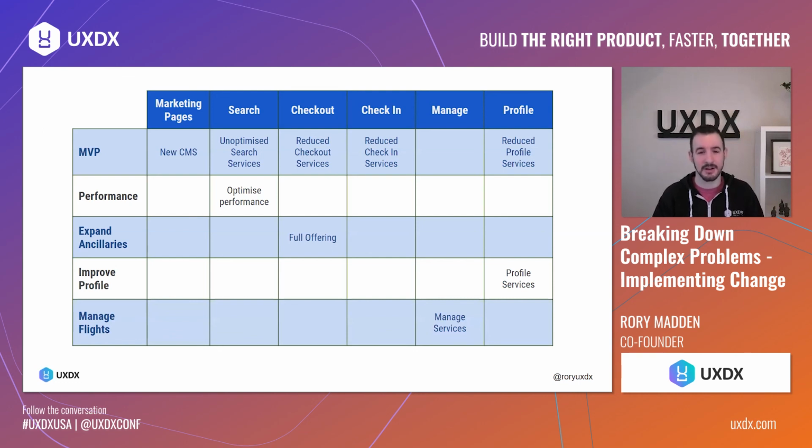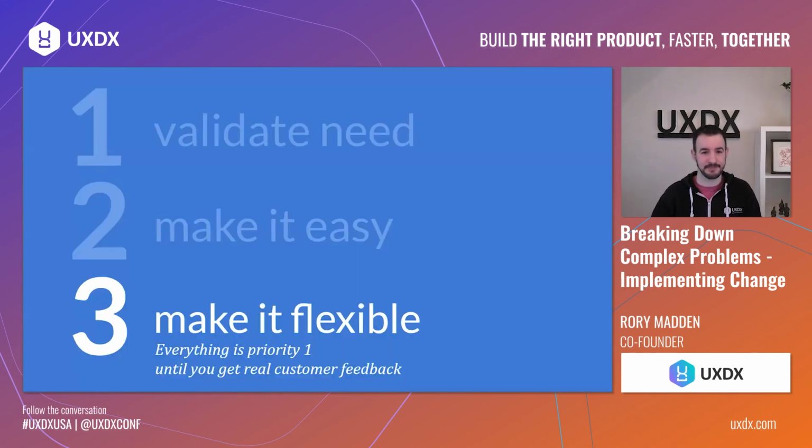So the story here is that what you think is the most important might not actually be the most important, because you'll only find out what is the most important when you release early and your customers tell you what is most important. So what's key here is to make it flexible. So as I said in the last step, making it easy, you put out your map of what you think will happen, but you need to be flexible, because after you do your first release, you will learn what's most important and you'll need to be flexible to shift. So everything is priority one until you get customer feedback.